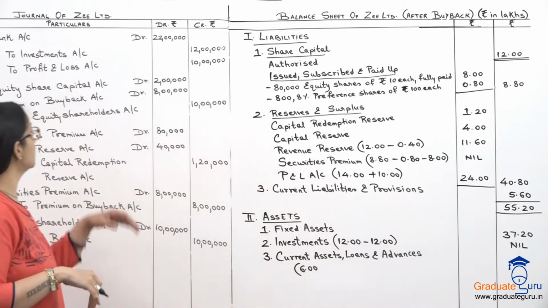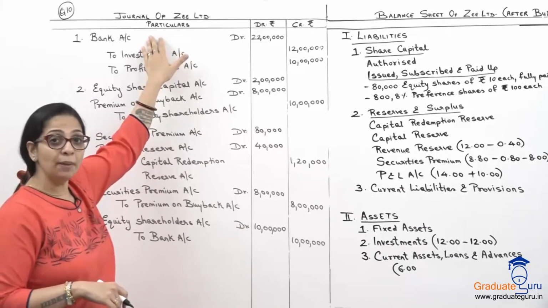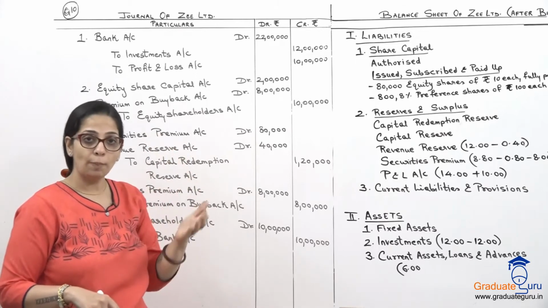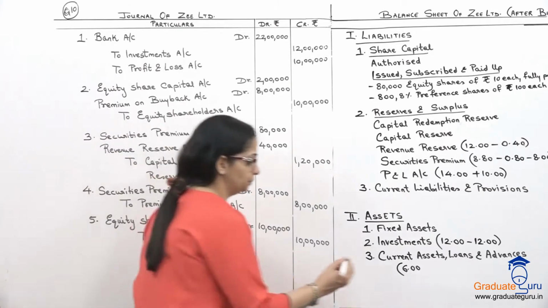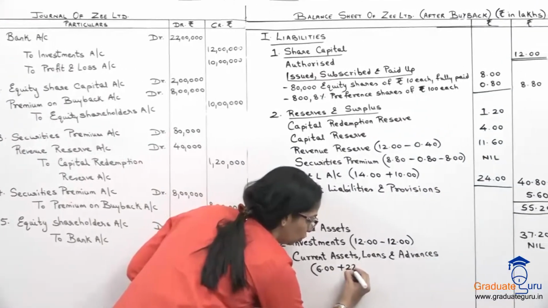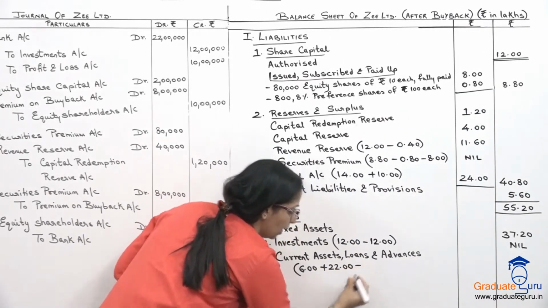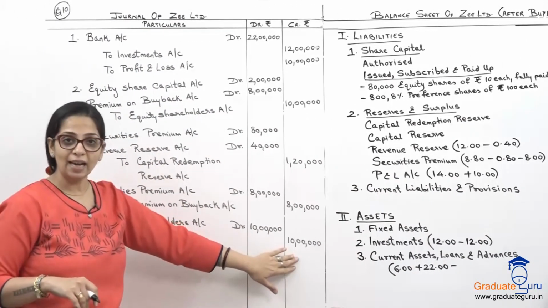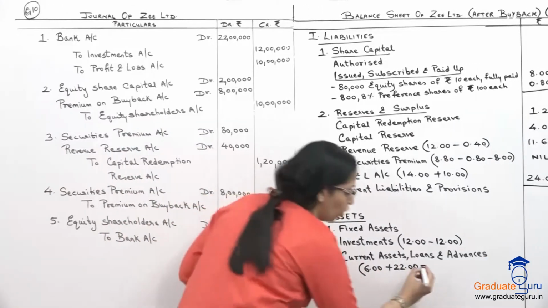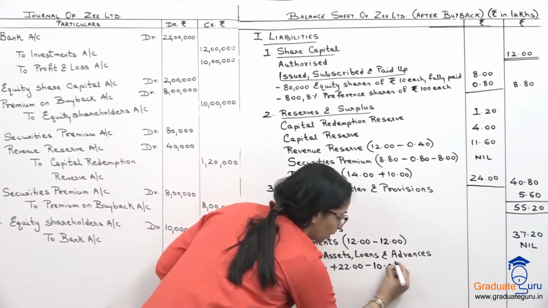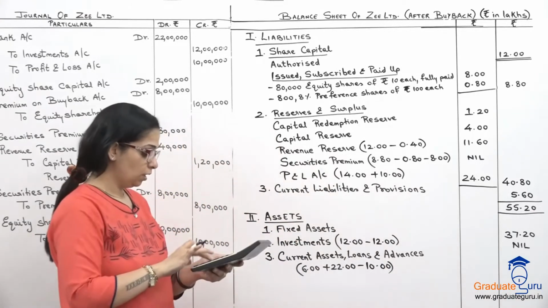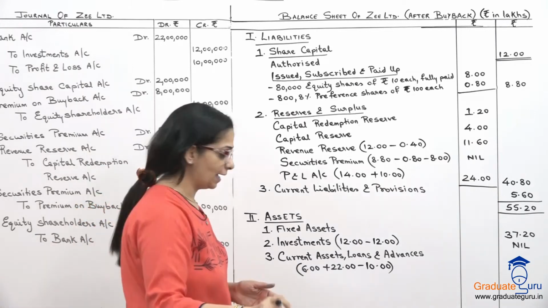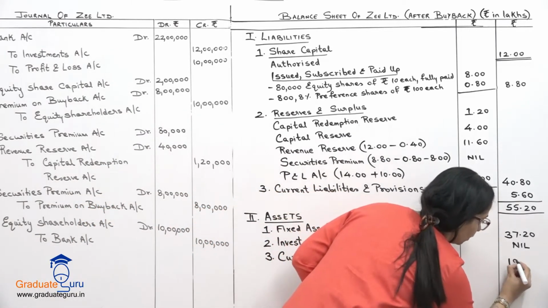So let's see our entries. First, I have a debit of 22 lakhs in the bank account for sale of investment. So bank balance बढ़ रहा है. I will add it. So plus 22. And then we have made a payment. Payment कितना किया है? 10 lakhs to the equity shareholders. So वो minus कर देंगे. Let's see what our balance is. So 6 plus 22 minus 10, I get 18 lakhs. So we'll show that over here.